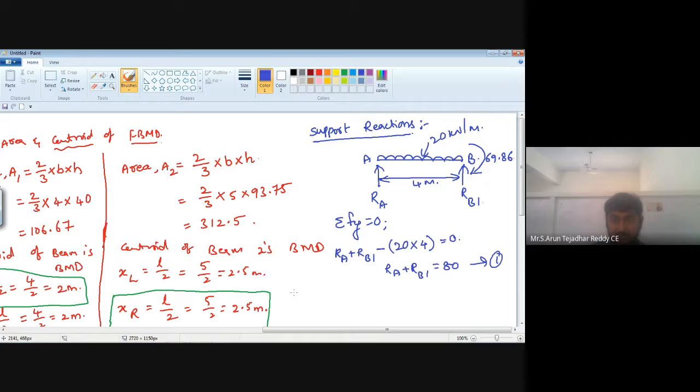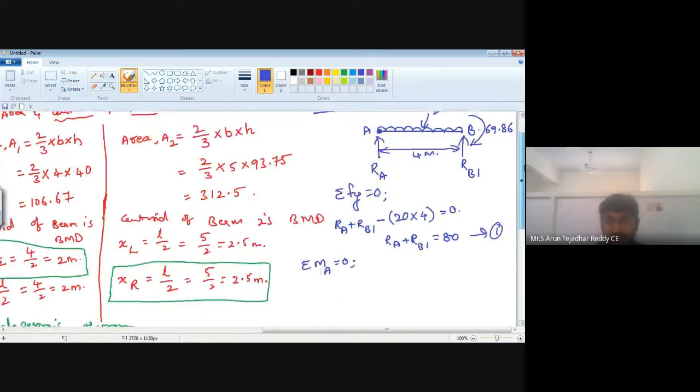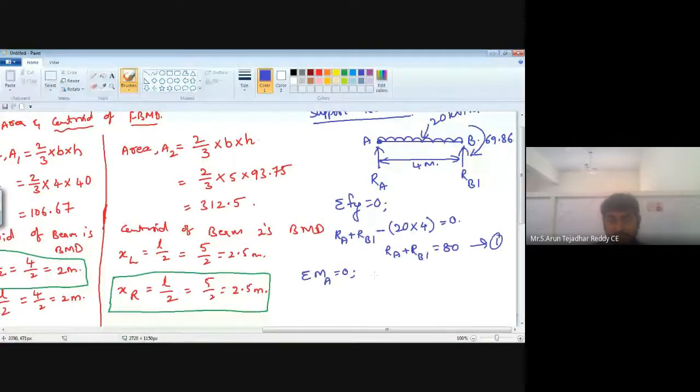Now apply the other equation of equilibrium, that is moment about any one point. Here I am considering moment about A is equal to 0. It means all clockwise directions are considered positive, all anti-clockwise directions are considered negative. Here we are considering moment about this point, so we can write RA into 0, that is 0.